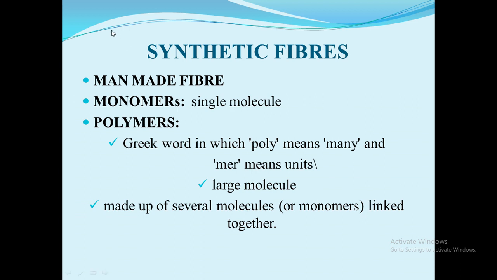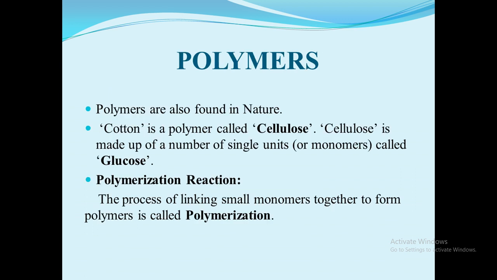Next, many such small units combine to form a large single unit called a polymer. The word polymer is derived from Greek, in which poly means many and mer means units. And it is a large molecule. When several molecules of monomers link together, they form a polymer.